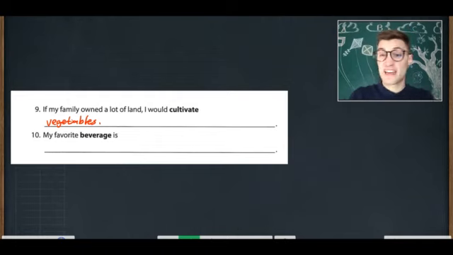I'll just cultivate a bunch of vegetables. Cabbage, broccoli, all kinds of different things. Pumpkins, that would be nice. Some corn, some soybeans. So if my family owned a lot of land, I would cultivate vegetables.